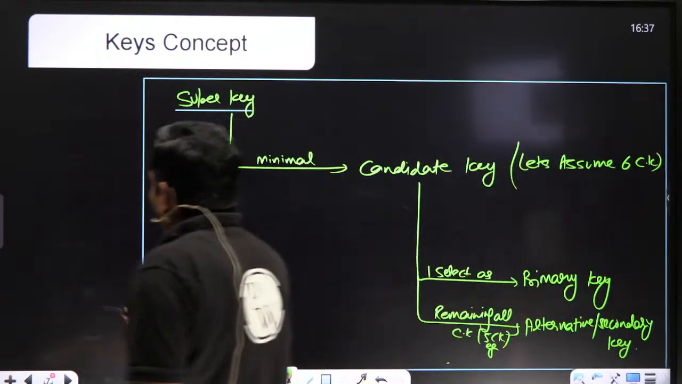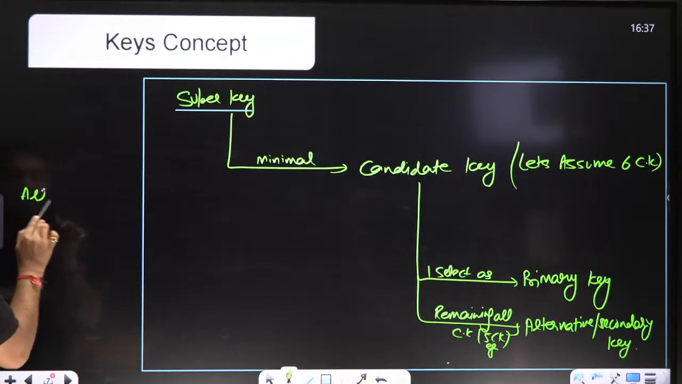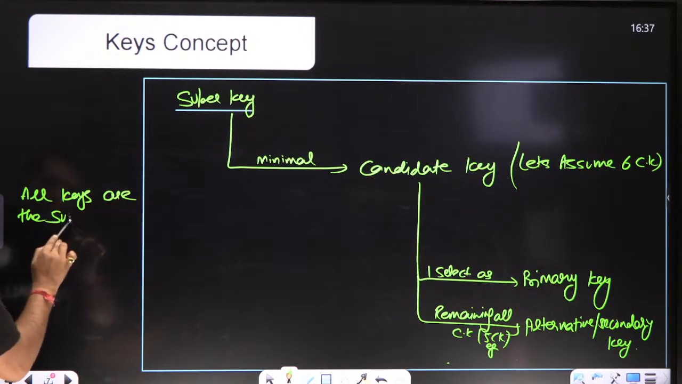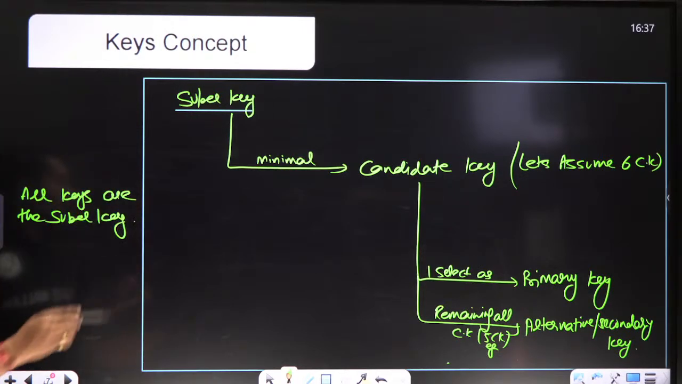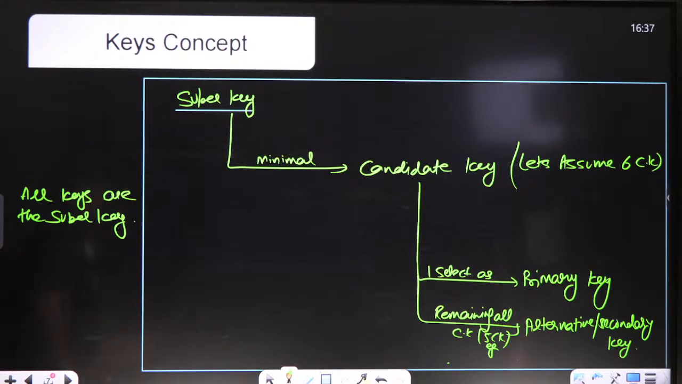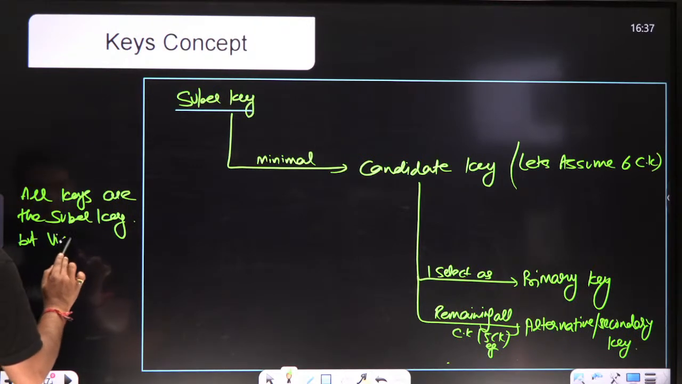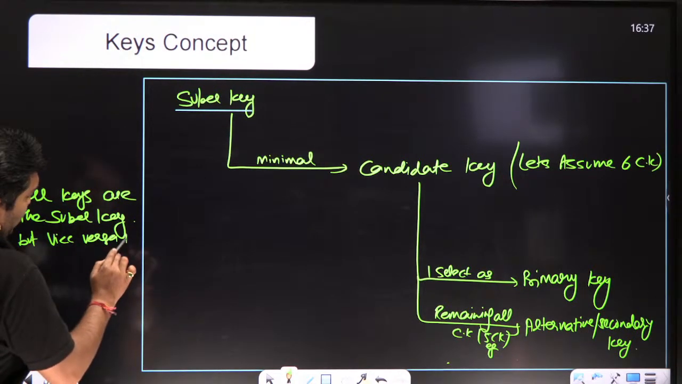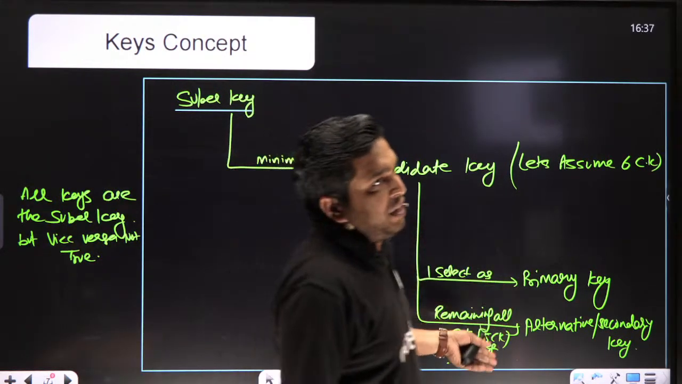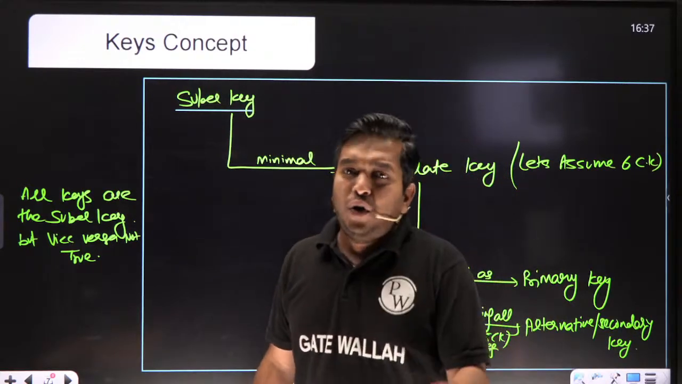Till now each and everything is crystal clear. And here all keys are super keys. All keys are super keys, but vice versa is not true. Why? All super keys are not candidate keys, all super keys are not primary keys, all super keys are not alternative keys.